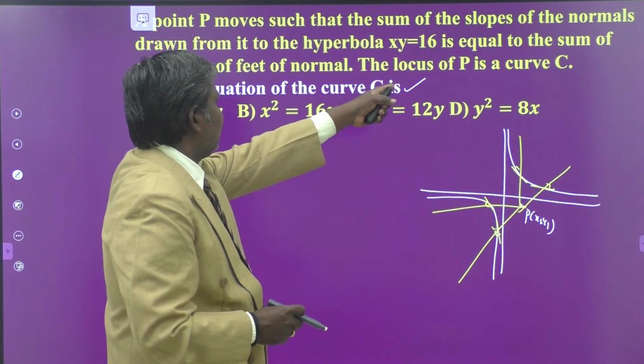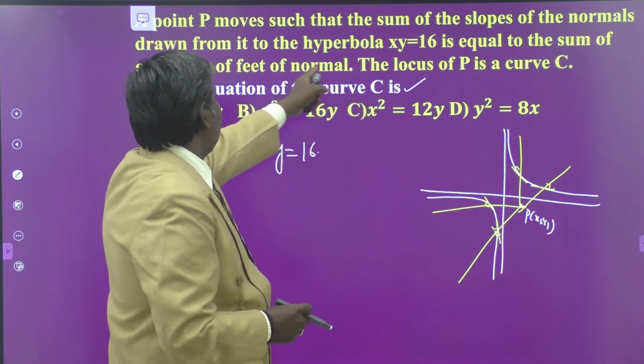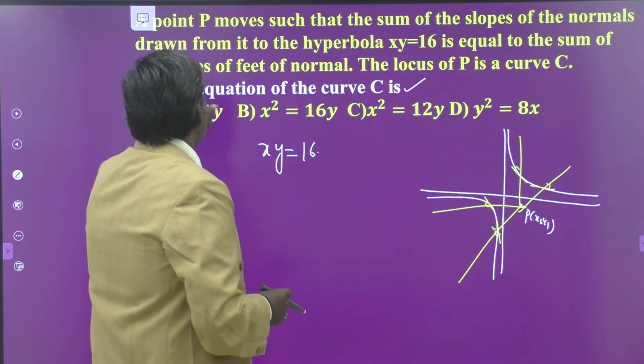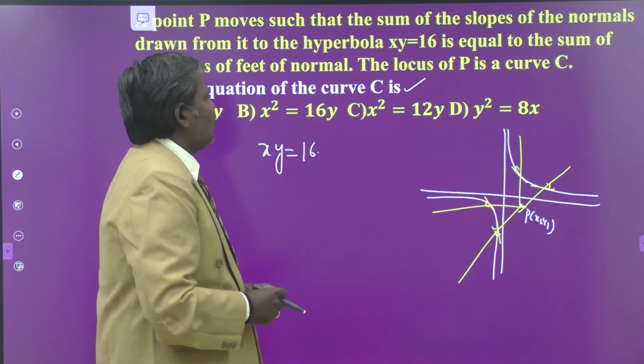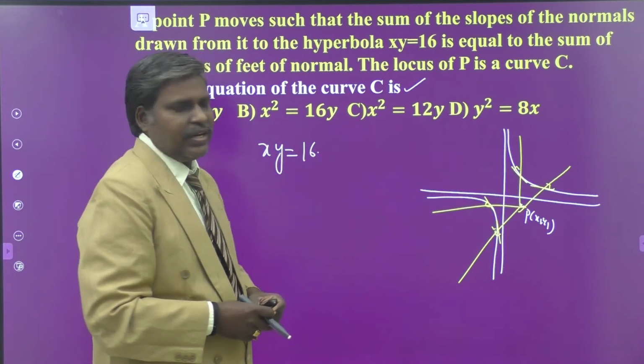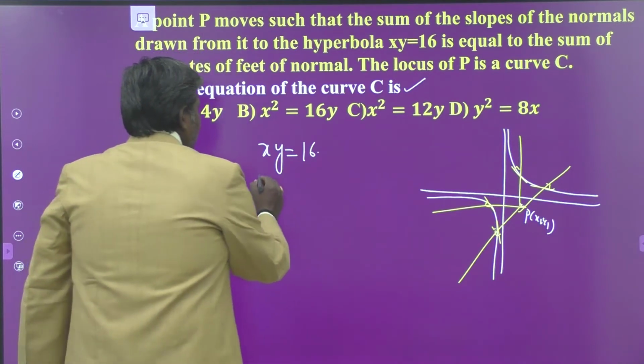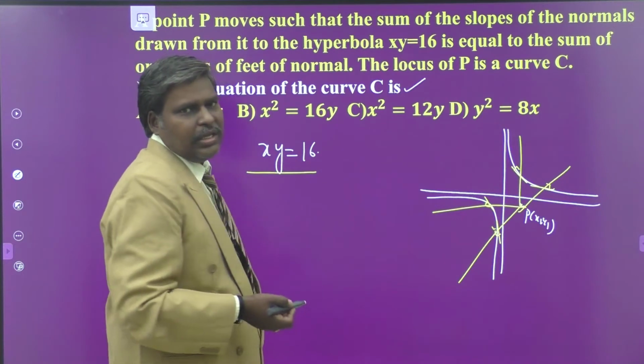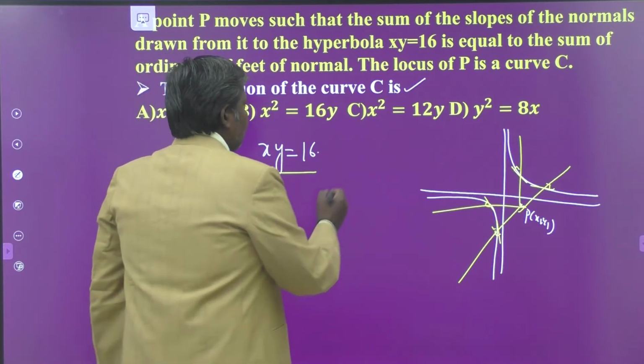Now, what is the condition here? The sum of the slopes of the normals drawn from the hyperbola xy equal to 16 is equal to the sum of the ordinates of the feet of the normals. Then you have to find out the locus of P. First of all, we find the equation of the normal at t to the hyperbola. What are the parametric equations?